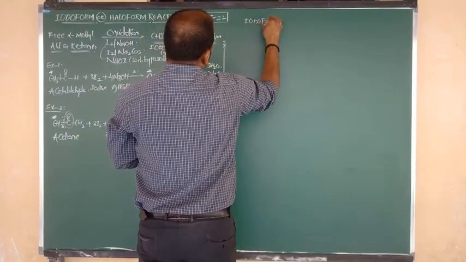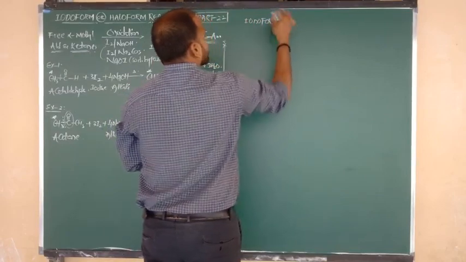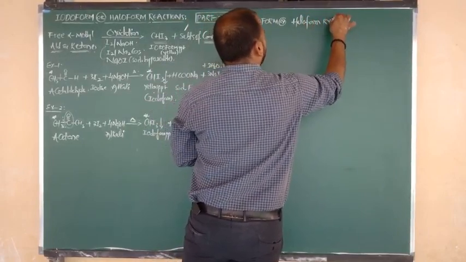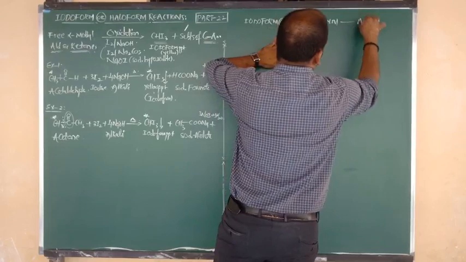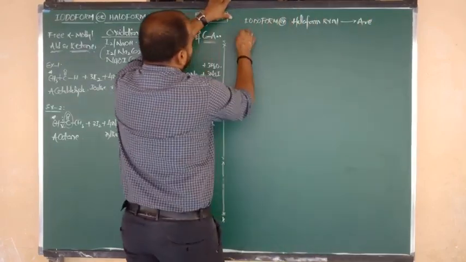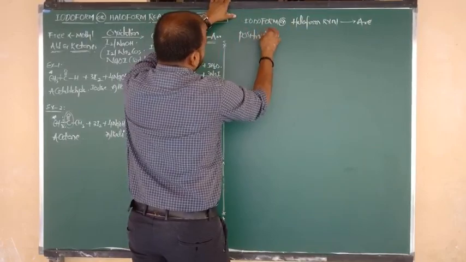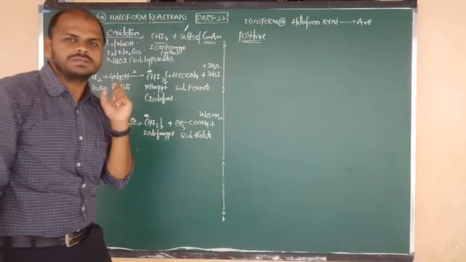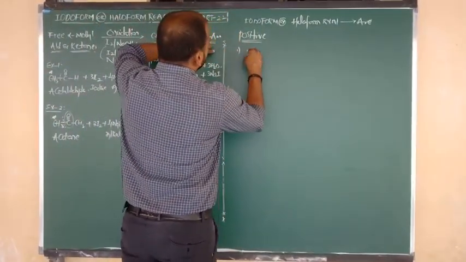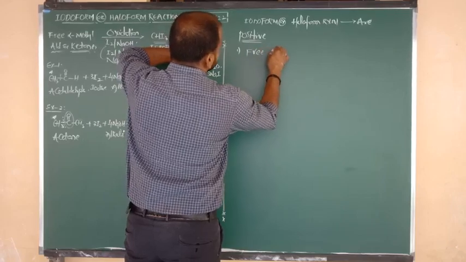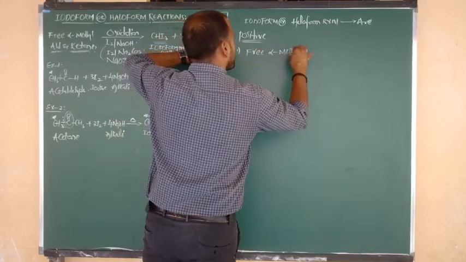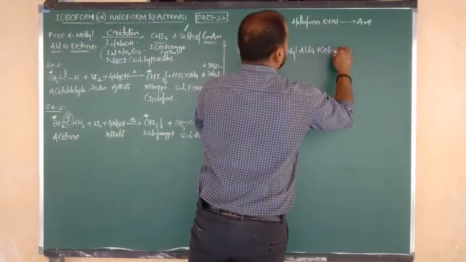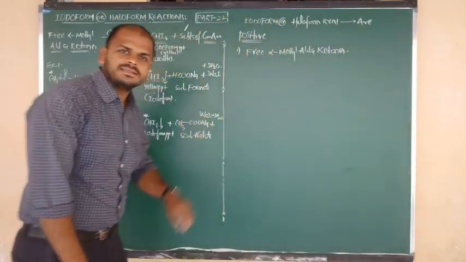Iodoform and haloform reactions are positive for which compounds? Category 1: free alpha methyl aldehydes and ketones.